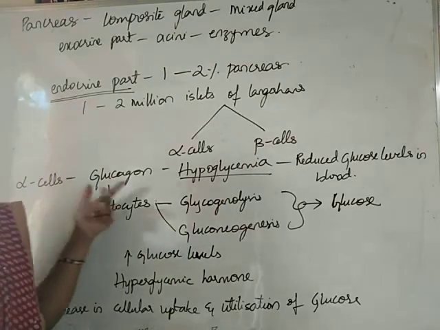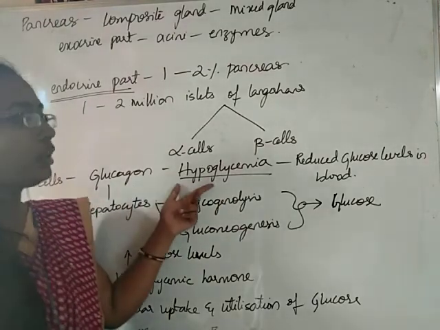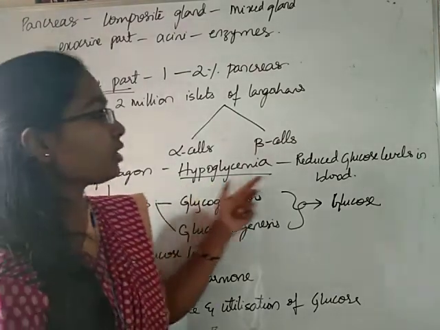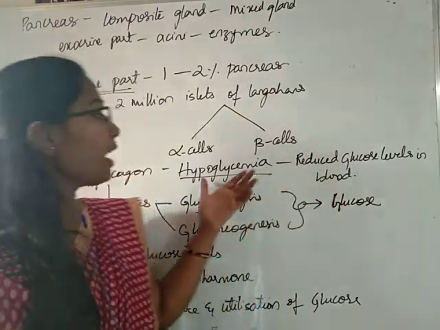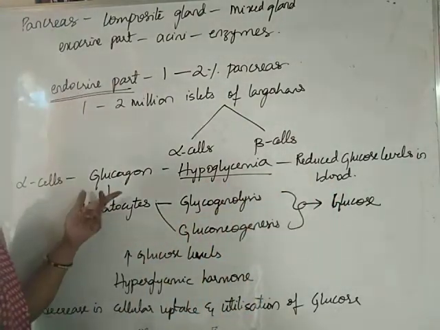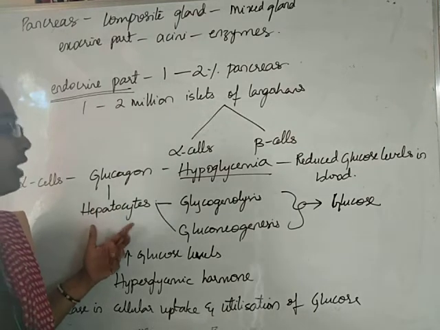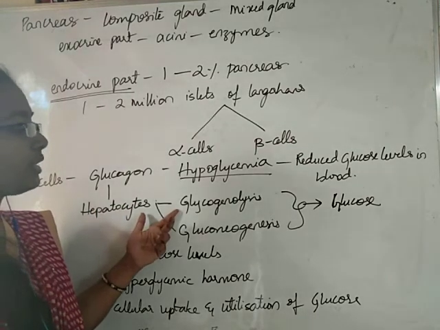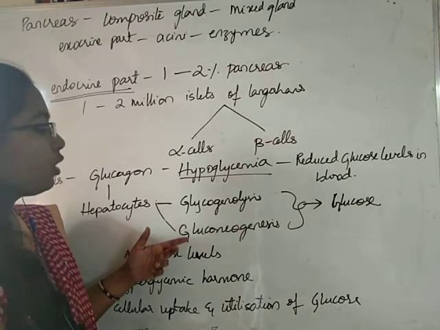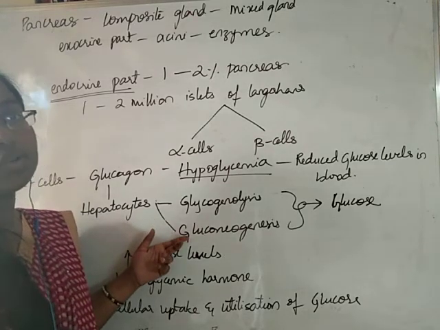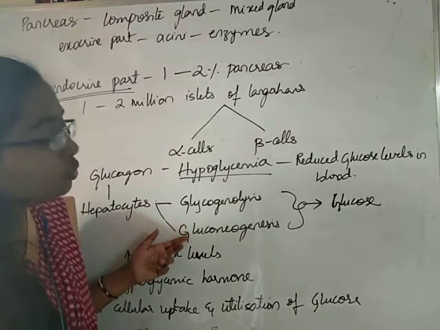Alpha cells produce glucagon during hypoglycemia. That means whenever there is reduced glucose level in the blood, at that time glucagon is produced. It acts on the hepatocyte cells and causes glycogenolysis, breakdown of glycogen, and gluconeogenesis, conversion of non-carbohydrates into glucose.